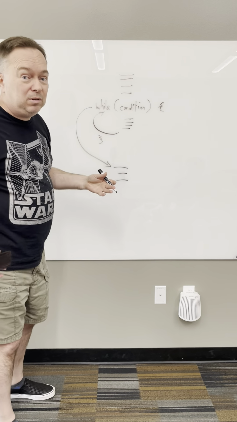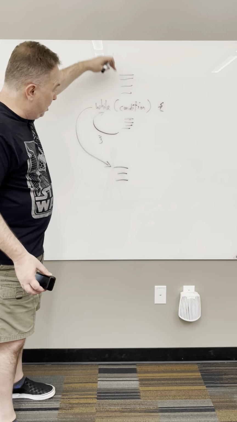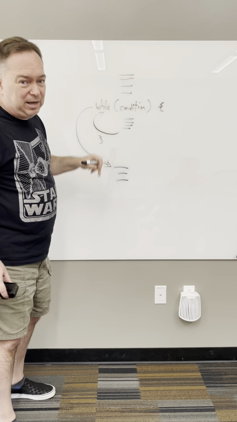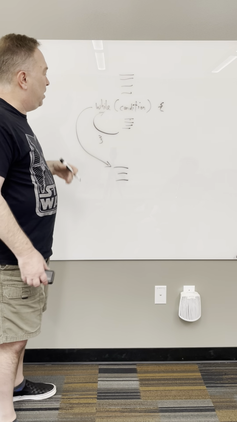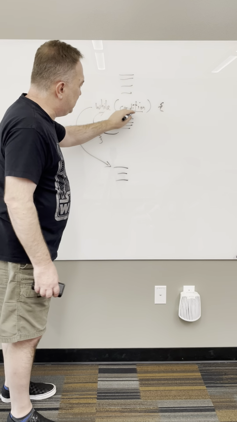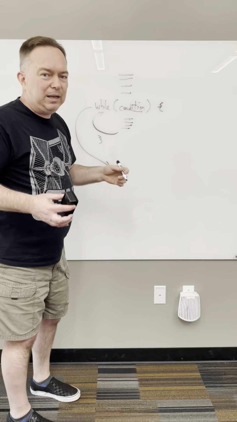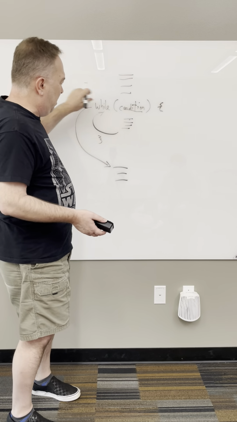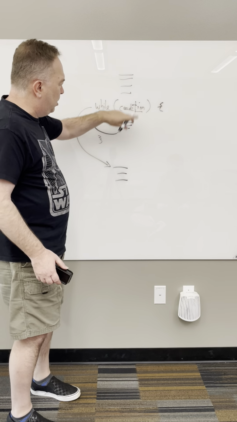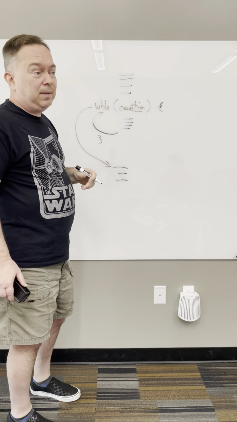Because if you don't, and it's true when you come into the while block and you don't change something in here, it will never stop, right? So you have to change something that affects this condition so that ultimately it will be false and pop out. As long as it's true, it keeps going. Does that make sense?